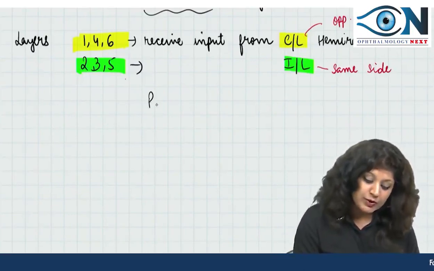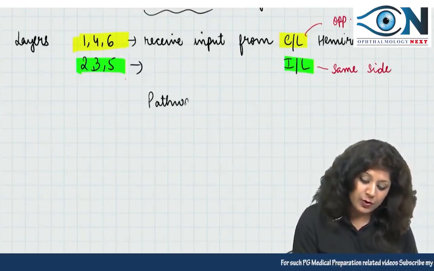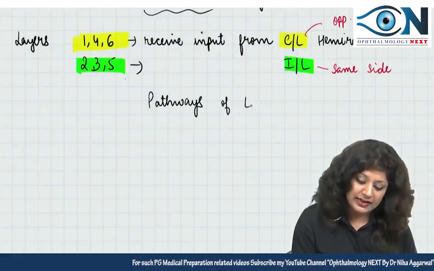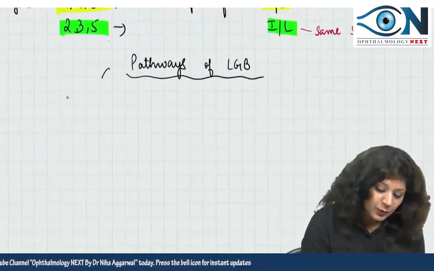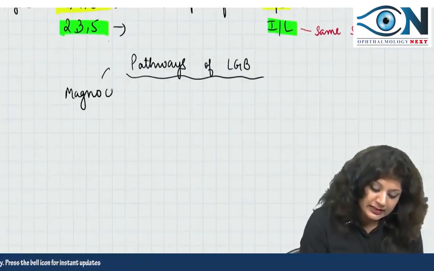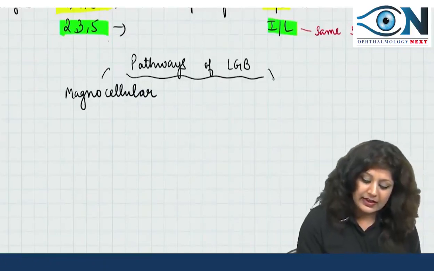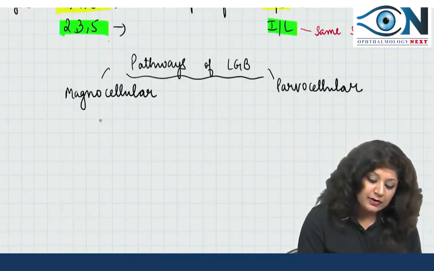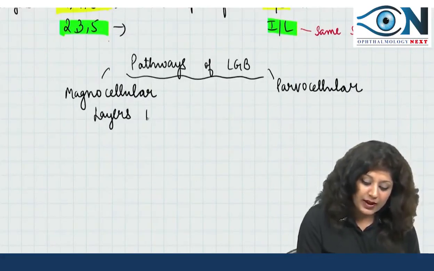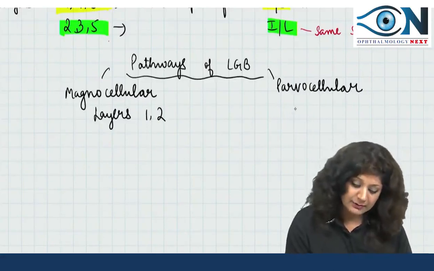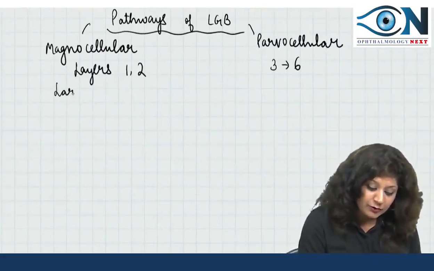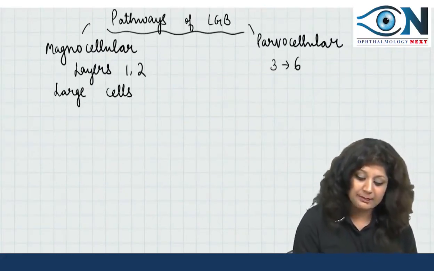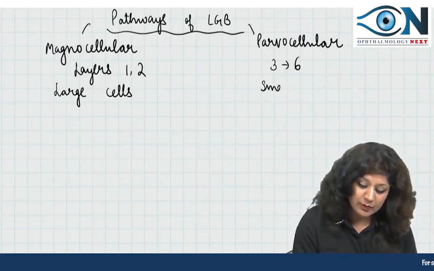Similarly, you have 2 important pathways of the lateral geniculate body. One is the magnocellular pathway and another is the parvocellular pathway. Magno is formed by layers 1 and 2 and parvo is made by layers 3 to 6. Now the magnocellular pathway consists of the large cells while the parvocellular consists of the small cells.